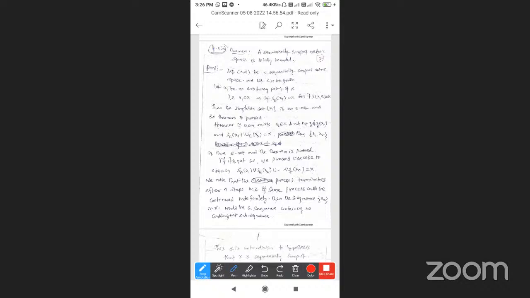A sequentially compact metric space, is it totally bounded? A sequentially compact metric space is totally bounded. This is theorem 4.5.3: a sequentially compact metric space is totally bounded.